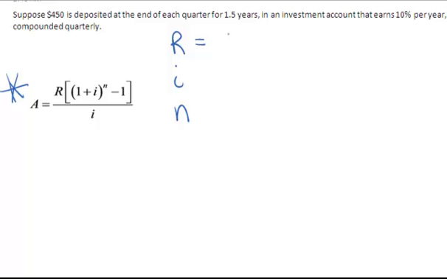R is the regular deposits. What are you putting into the account? And you are depositing $450 every 3 months or quarterly, so 4 times a year.